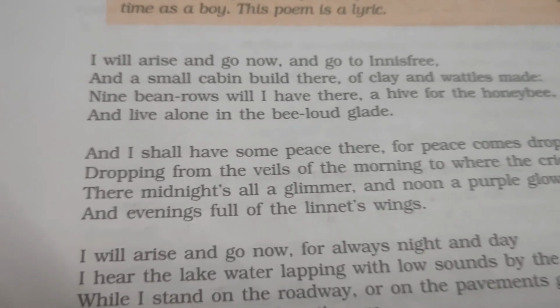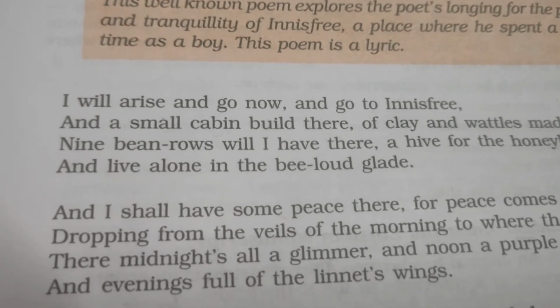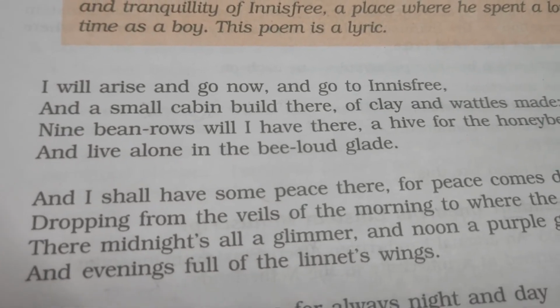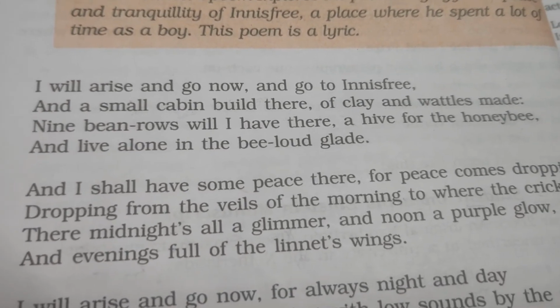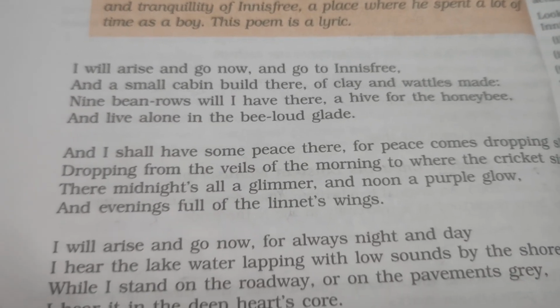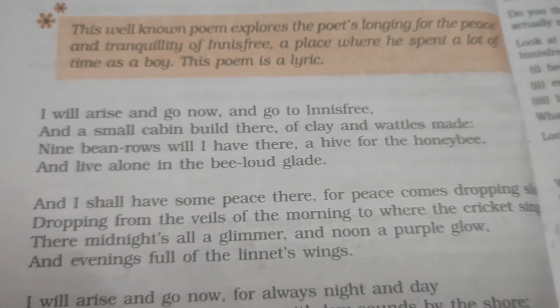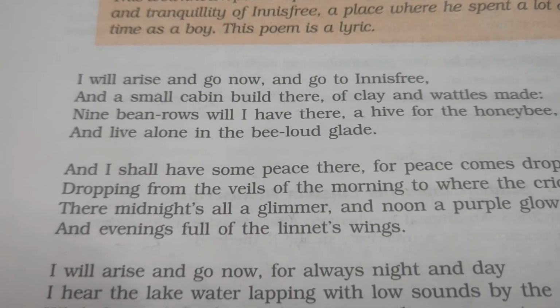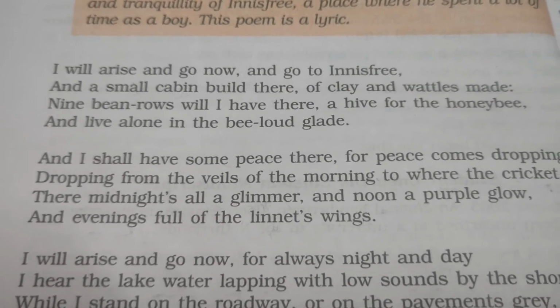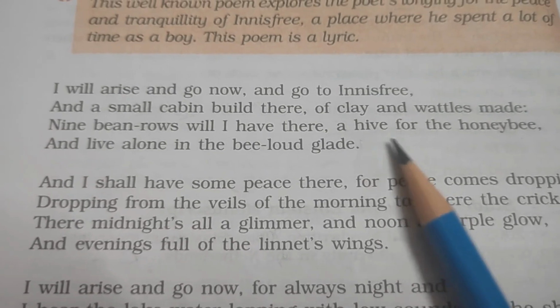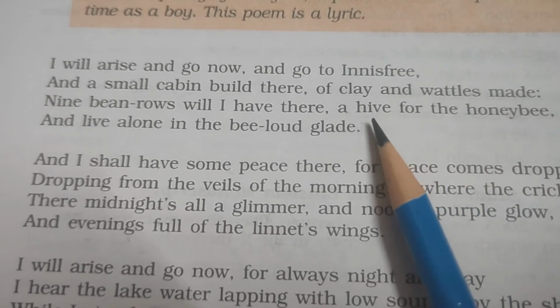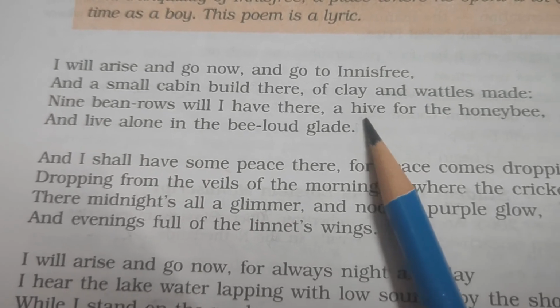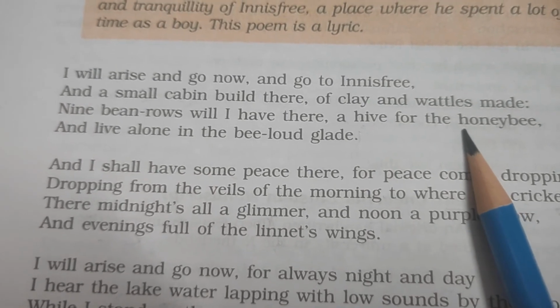First of all, you can say that there is alliteration here. In the third line of the first quatrain, hive for the honey bee, the word H has been repeated. So it's an example of alliteration.